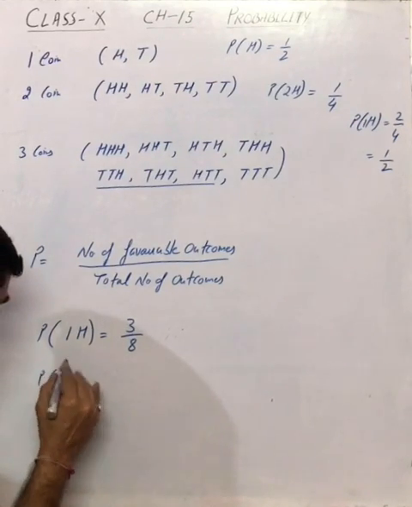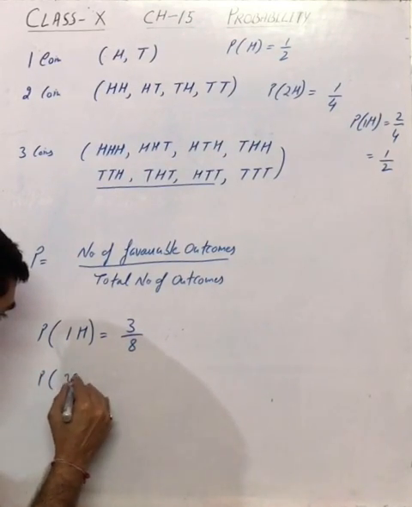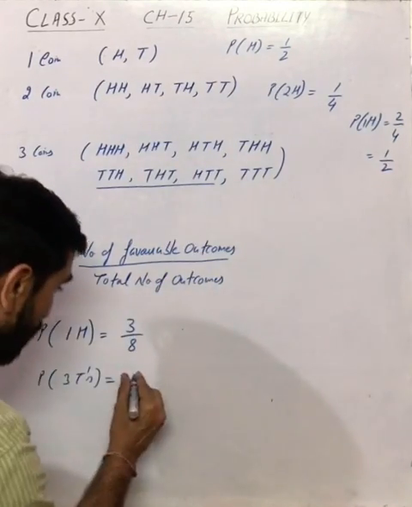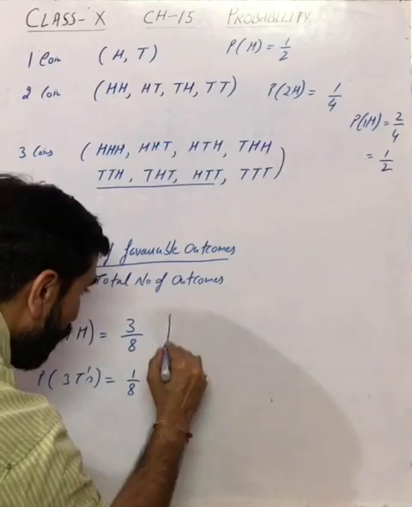If you are asked to find the probability of getting three tails, how many cases are there with three tails? Only one. So it is 1 by 8.